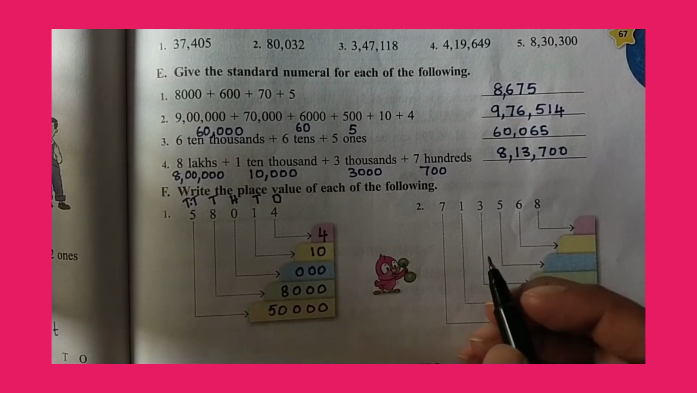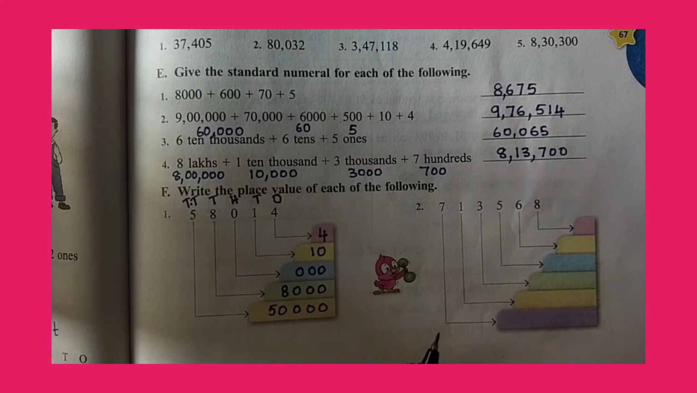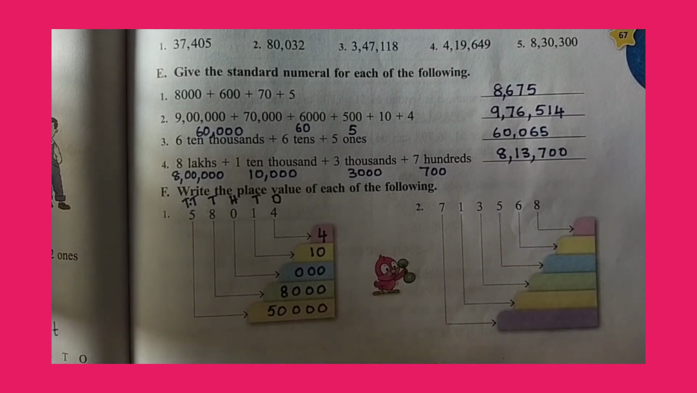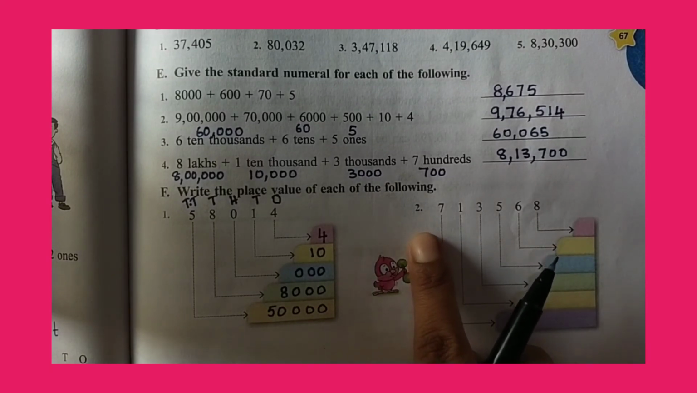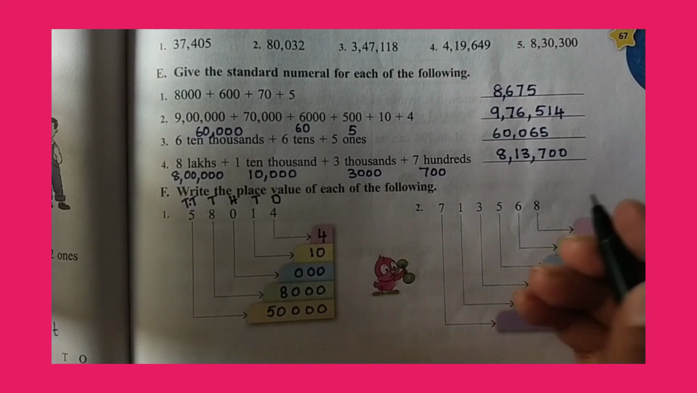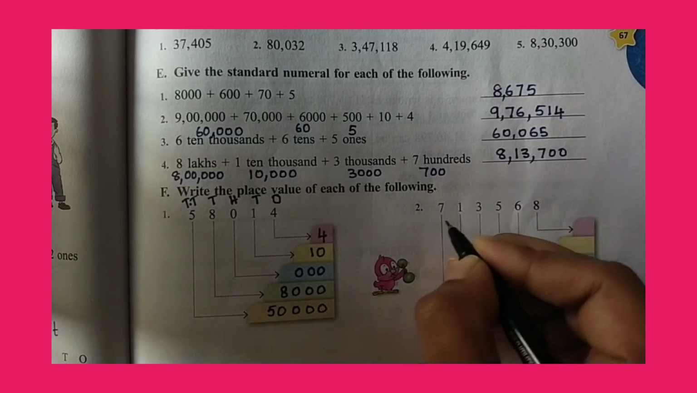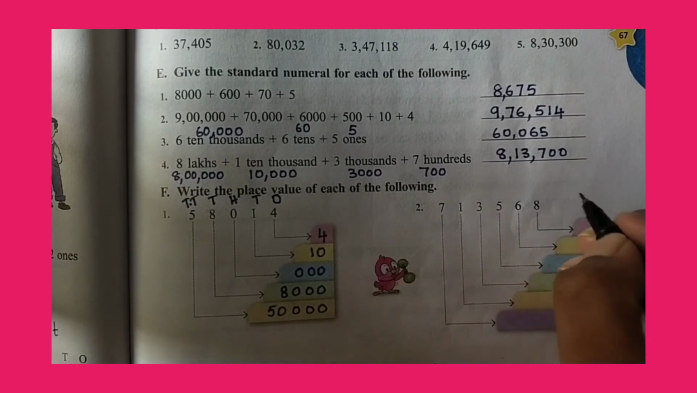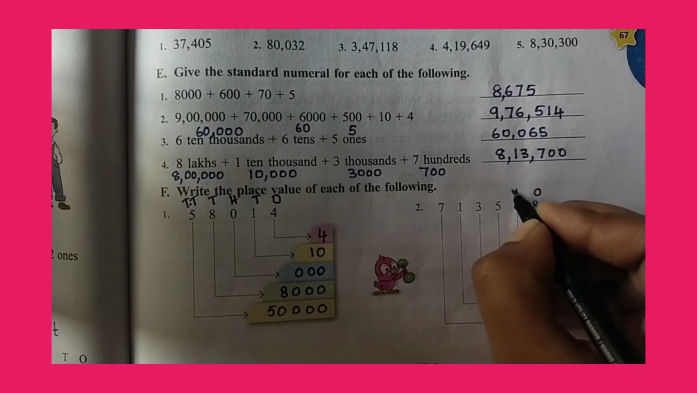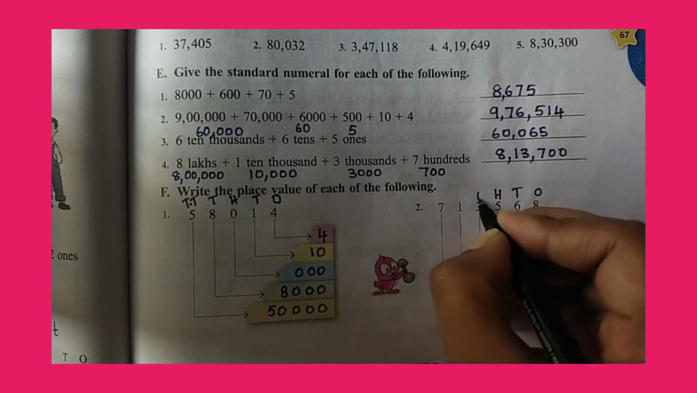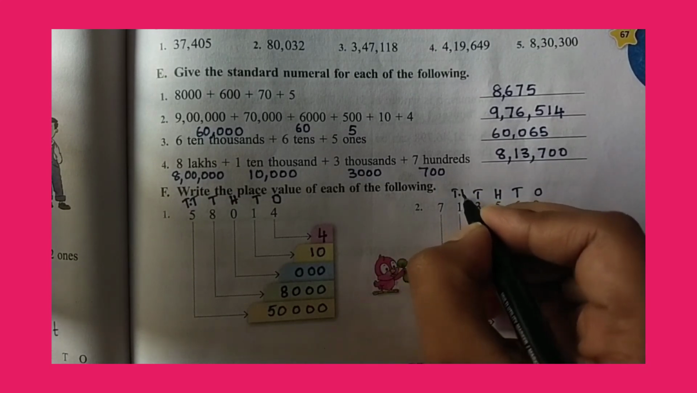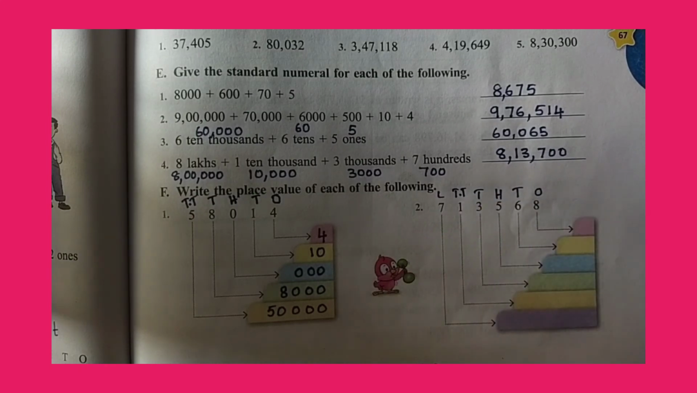Okay, have you completed doing on your own? Yes. Have you completed the second question? Yes, ma'am. Okay. So, how many digits are there? 6 digits are there. So, first write the place value. Ones, tens, hundreds, thousands, 10,000, lakhs. So, now it is easy for us to write the place value.